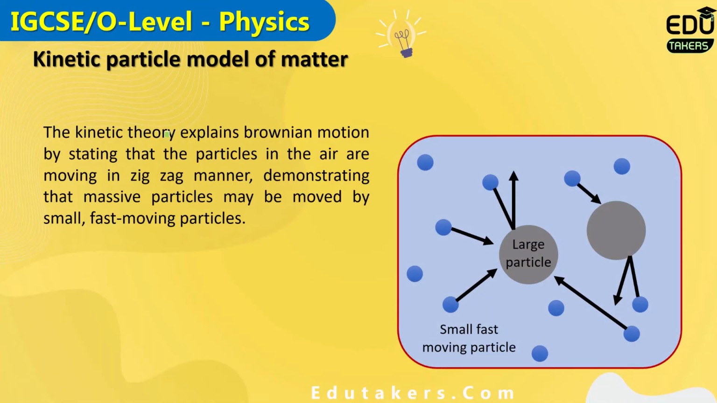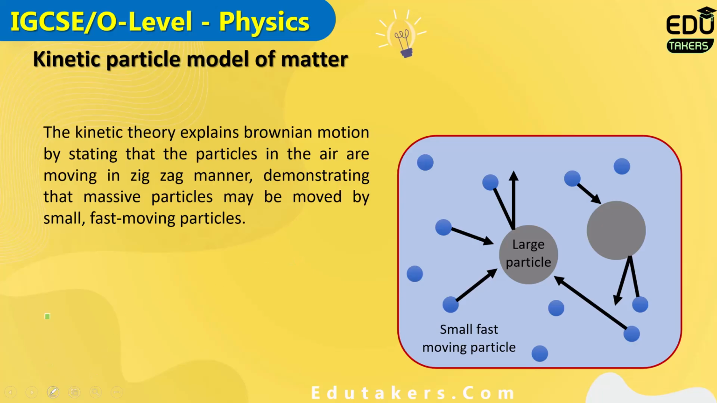So the kinetic theory also explains the Brownian motion of the particle. According to the kinetic theory, the particles in the air move in random directions in a zigzag manner, showing that the massive particle, which is the large particle just like the smoke particle, is moved by the small fast moving particle, which is just like the gas particle. So I can simply say that the particles in the air move in a zigzag or random manner, showing that the massive particle may be moved by the small fast moving particle.